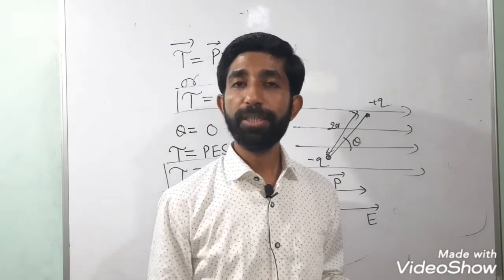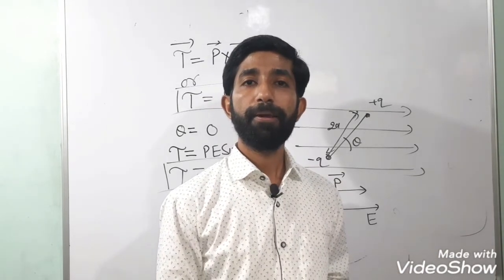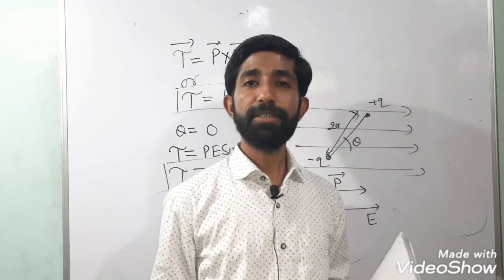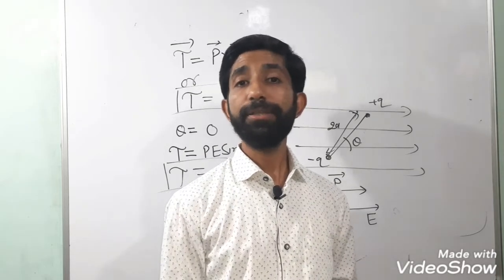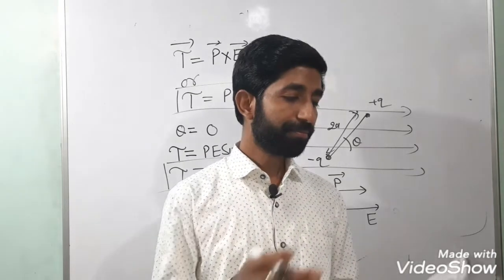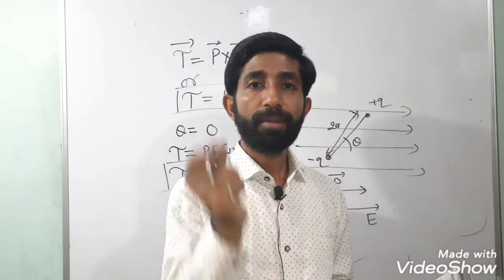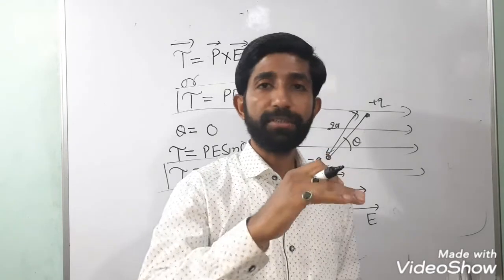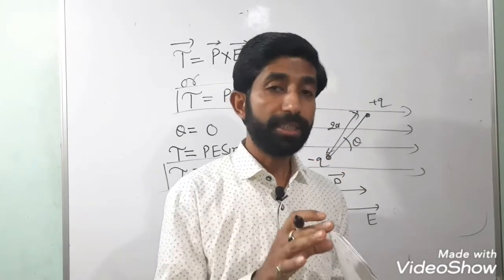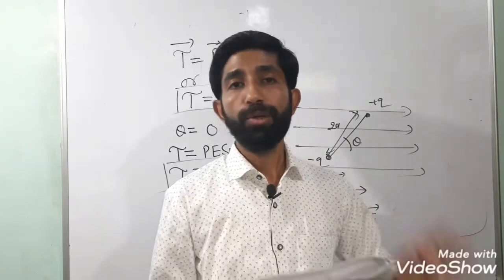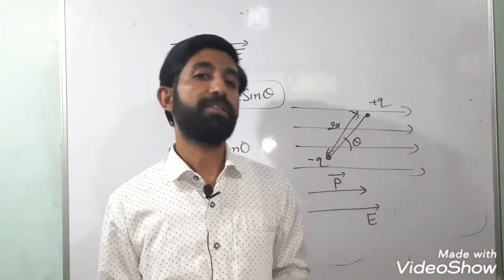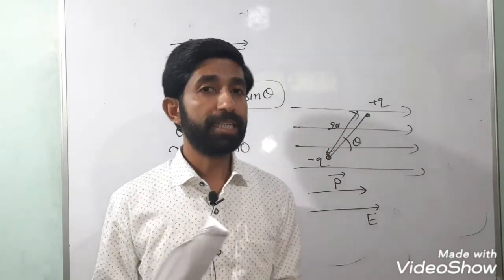Do you know what the equipotential surfaces are? The surface where the potential at every point is the same. This is the first property. And what is the second property? If you move any charge on an equipotential surface, no work has to be done. That is the condition. Another property is that no two equipotential surfaces intersect each other.